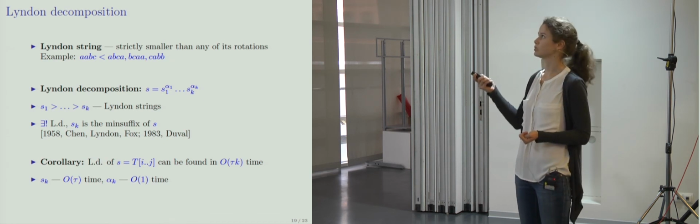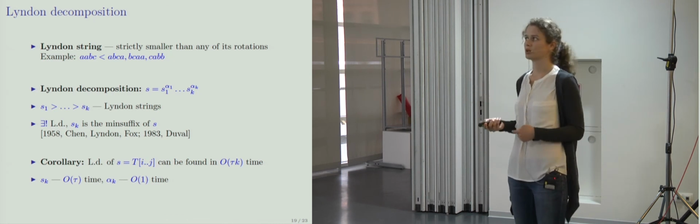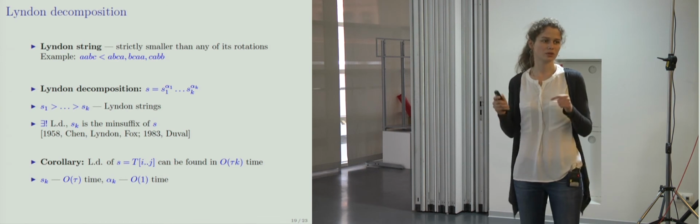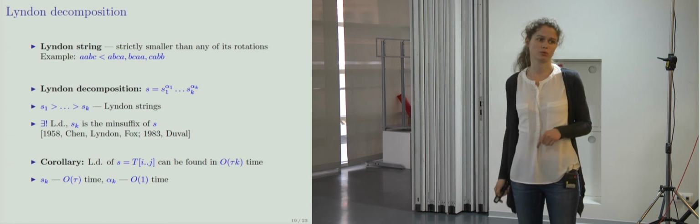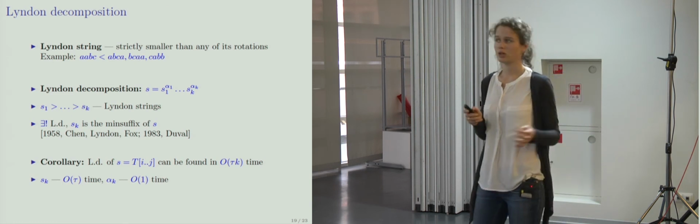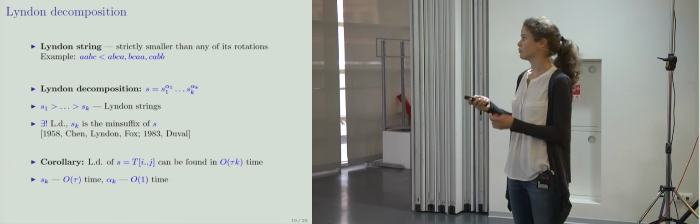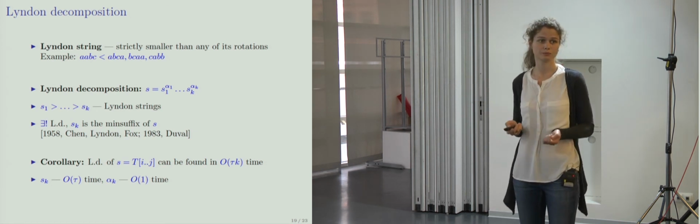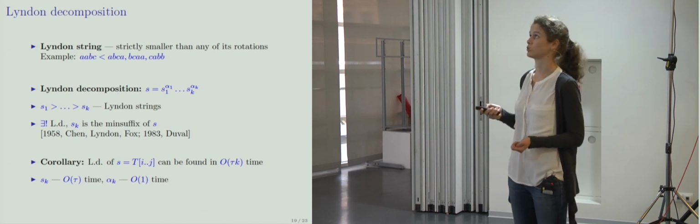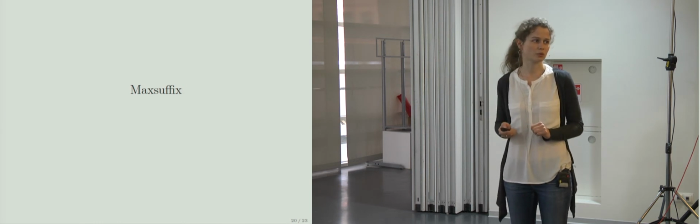And now we need to compute this power. And it actually can be done in constant time, using just suffix arrays, longest common prefixes, and range minimum queries. It's a little bit technical, so it's not here, but it's in the paper. But overall, we get tau times k time for computing the Lyndon decomposition of a substring, where k is the size of the decomposition. So now let me briefly explain the main idea for the maximal suffix problem.